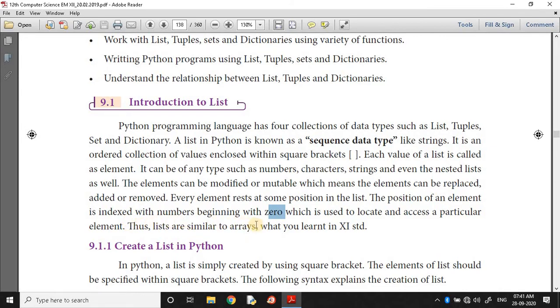Thus, lists are similar to arrays, what you learned in 11th standard. So in 11th standard, those who studied arrays well can easily understand. Otherwise, it is not a problem, but it looks like arrays. Arrays means group of values, set of values, range of values, collection of values. Here it must be enclosed within square brackets. In arrays, it is enclosed within curly brackets.